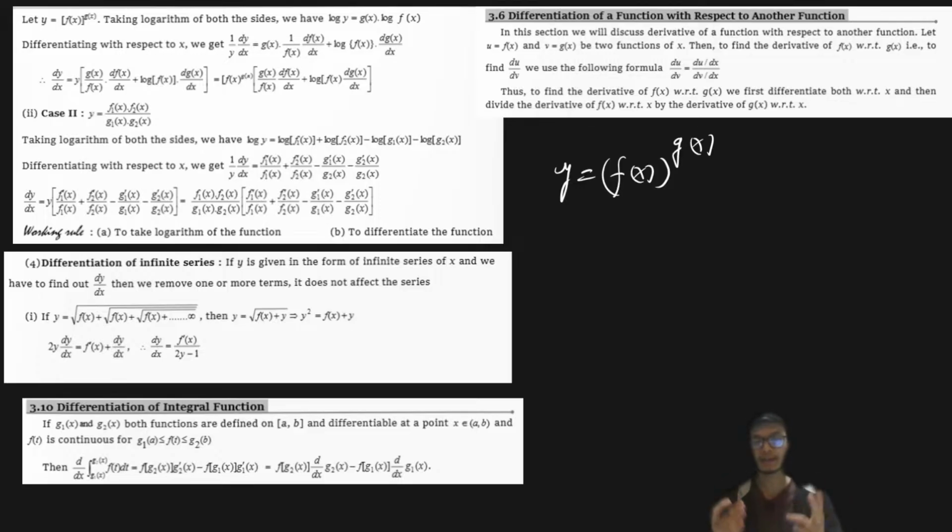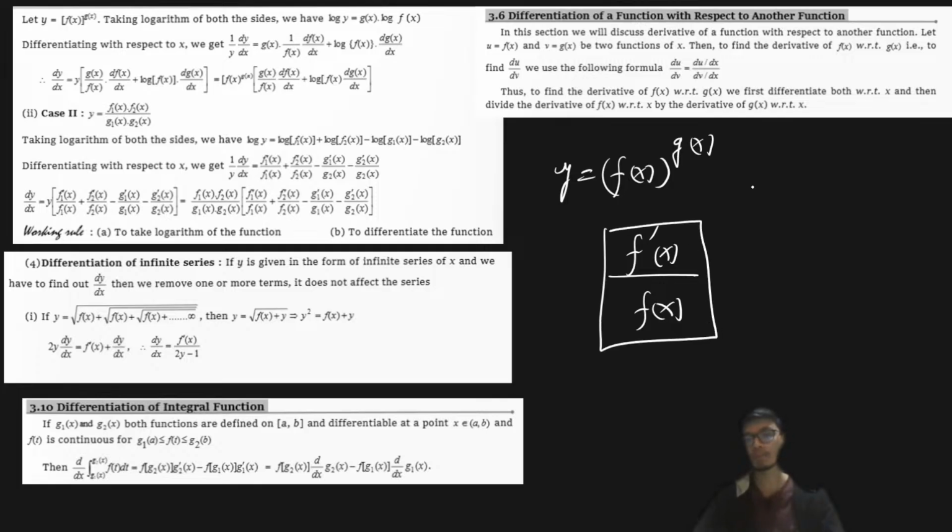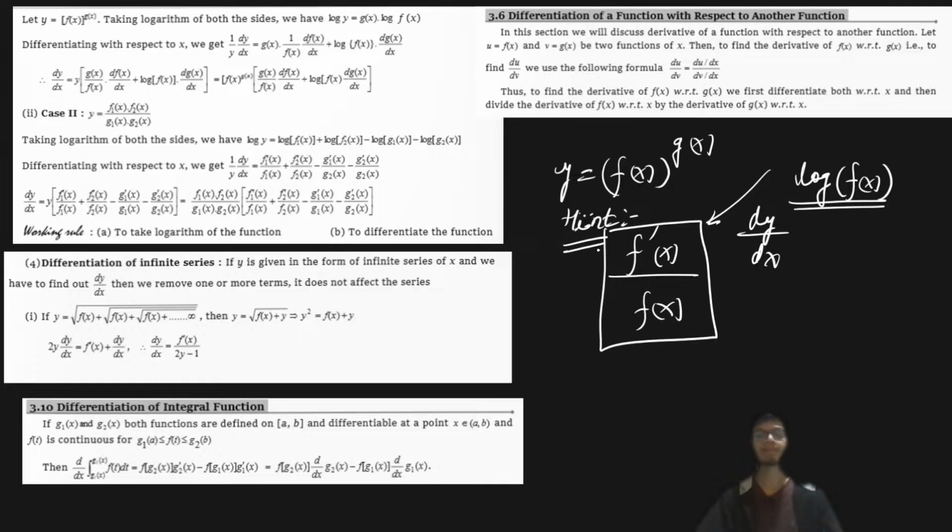The second hint that should trigger taking a log is when you have results like the derivative of a function divided by the same function. This implies it is coming from the differentiation of log of that particular function. Only when you have this log will this kind of expression come up, so it is a hint that you have to take log and proceed with the question.